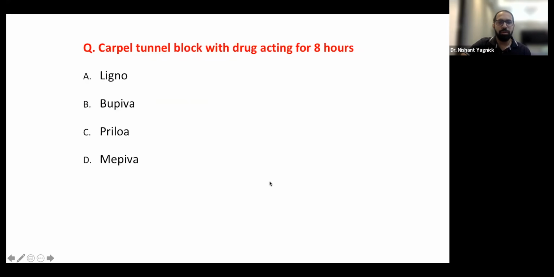Going to the next one. Carpal tunnel block with drug acting for 8 hours. Now, this is more a question of general surgery. Actually, carpal tunnel has been mentioned, so we're putting it under neurosurgery. And this is actually a pharmacology question. And the answer is bupivacaine, hands down.